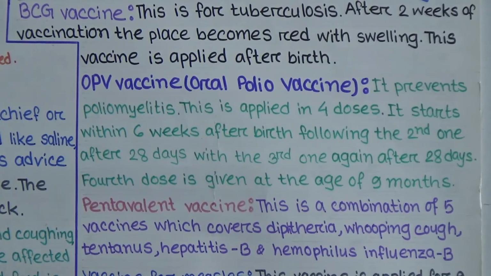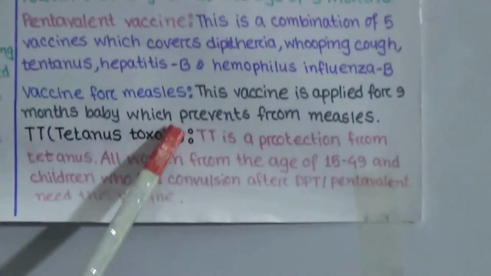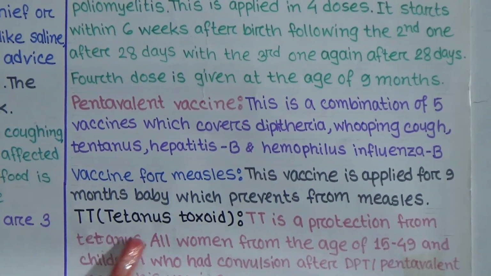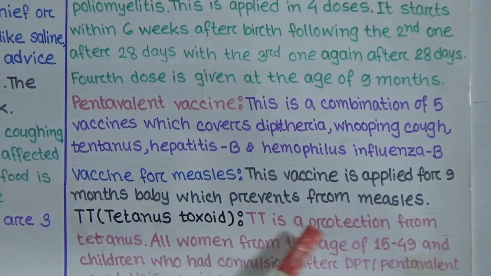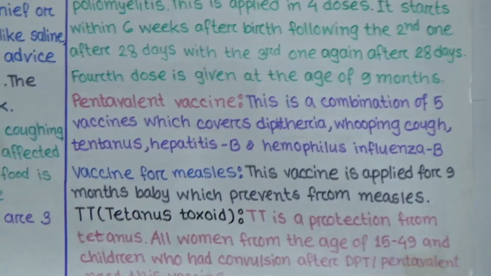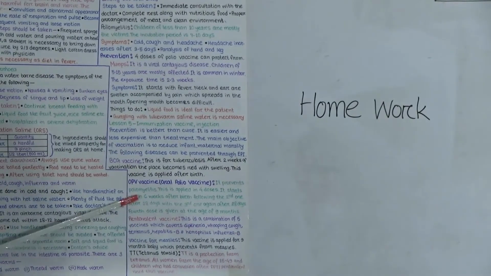And next, vaccine for measles. This vaccine is applied for 9 month old babies and prevents measles. And at last, TT. TT means tetanus toxoid. TT is a protection from tetanus. All women from the age of 15 to 49 and children who had convulsion after DPT or pentavalent need this vaccine. Students, here shortly I have discussed chapter 5, lesson 1 to 5.